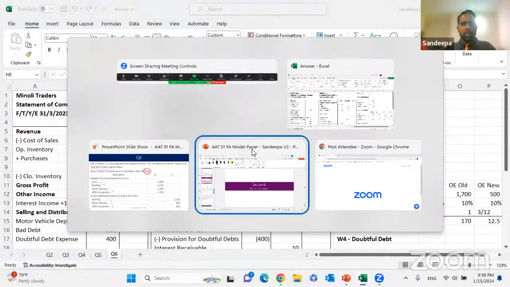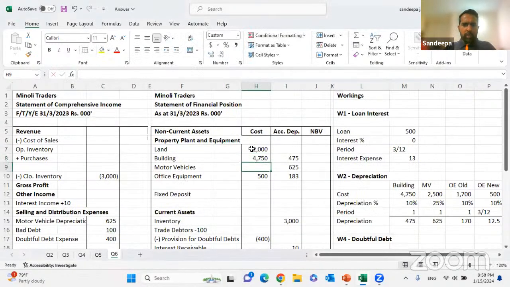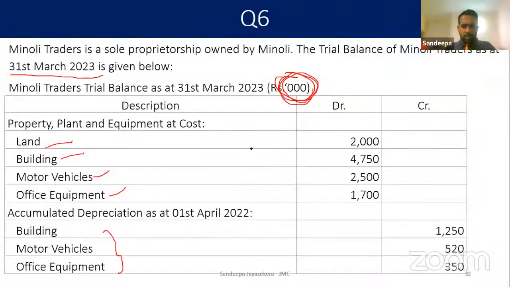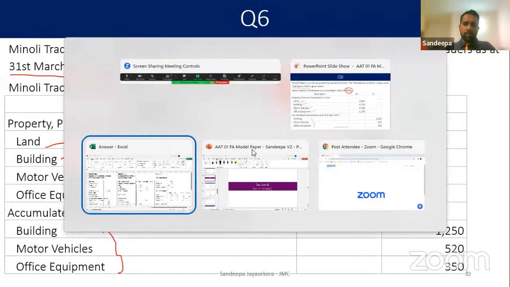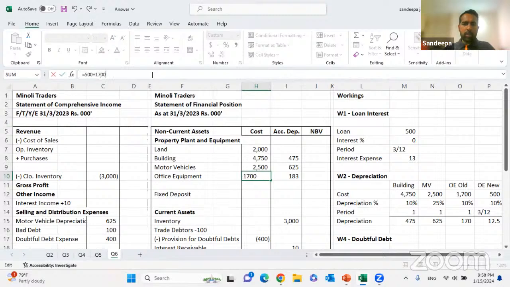Motor vehicle 2500. Office equipment 1700. So it will be 500 plus 1700.